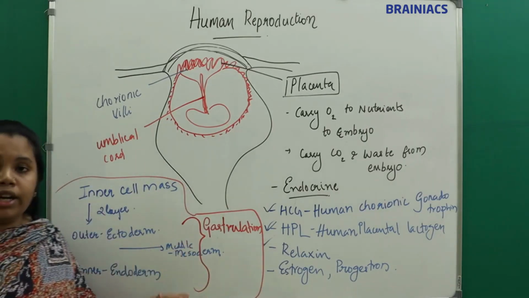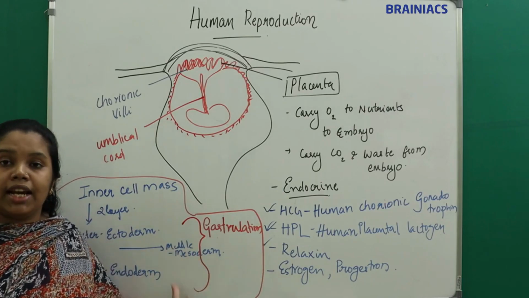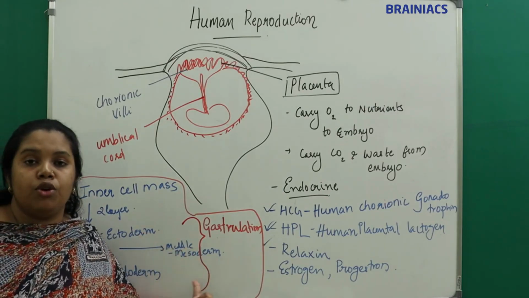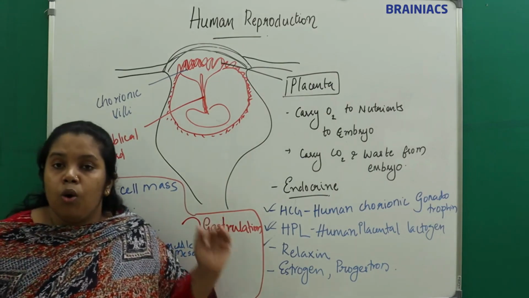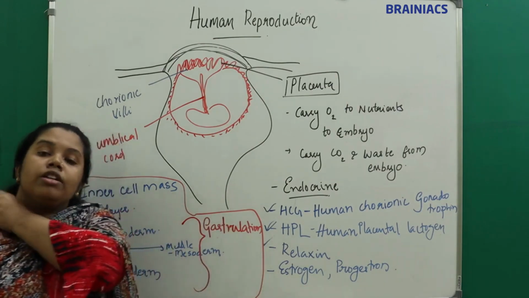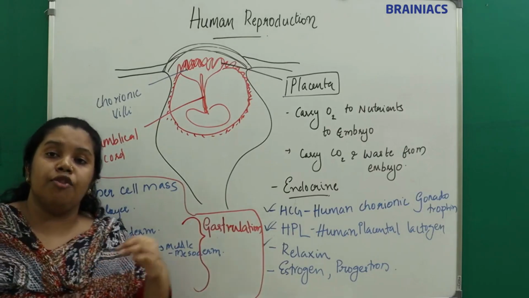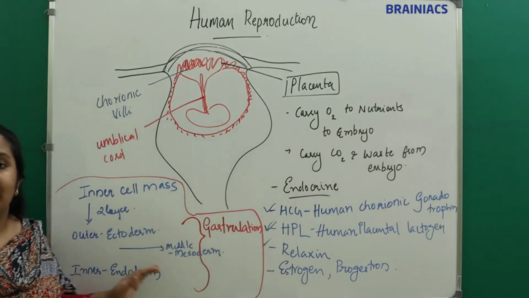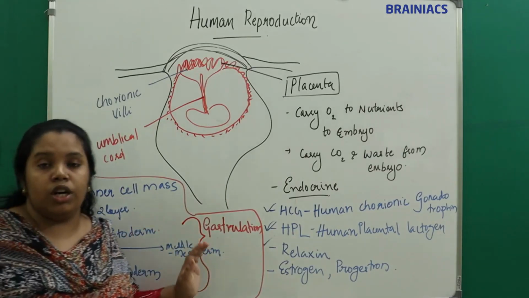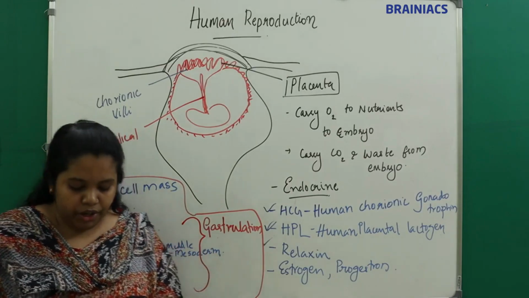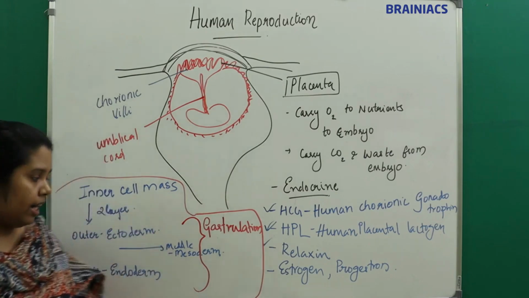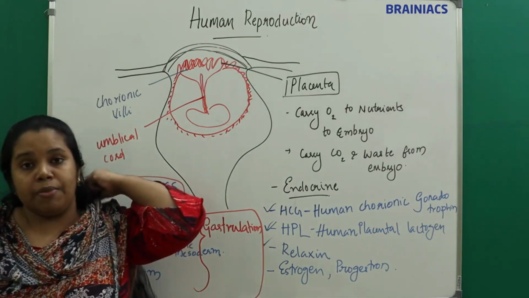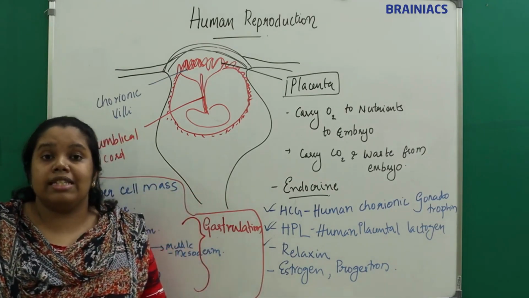And all organs are formed from these three layers, from the ectoderm, endoderm and mesoderm. All the tissues etc. are formed from these three layers. Remember one thing, the endoderm, the inner layer, has some stem cells.